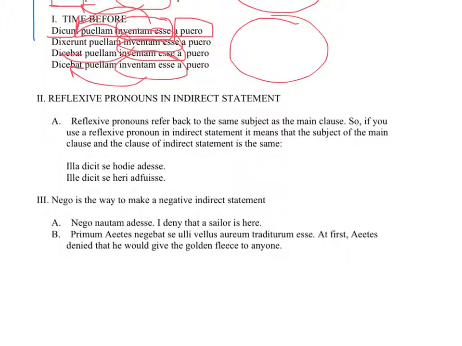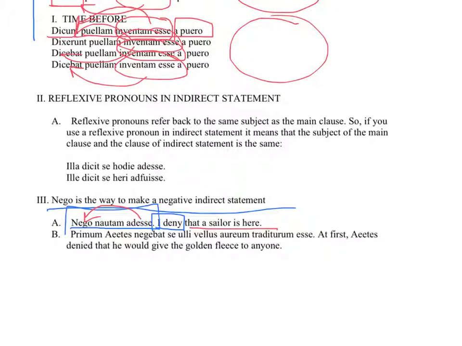The verb nego, which I put up in that list of verbs of saying, knowing, thinking, perceiving, or believing. Nego is the way that you make a negative indirect statement. So, for example, look at letter A. It says, nego nautam adesse. That would say something like, I deny, there's your main clause, that a sailor is here. Adesse is the present, so it happens at the same time as nego, which is also the present. I deny right now that a sailor is here right now.